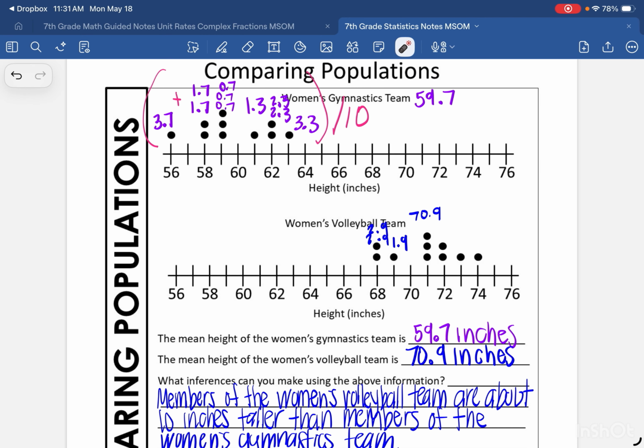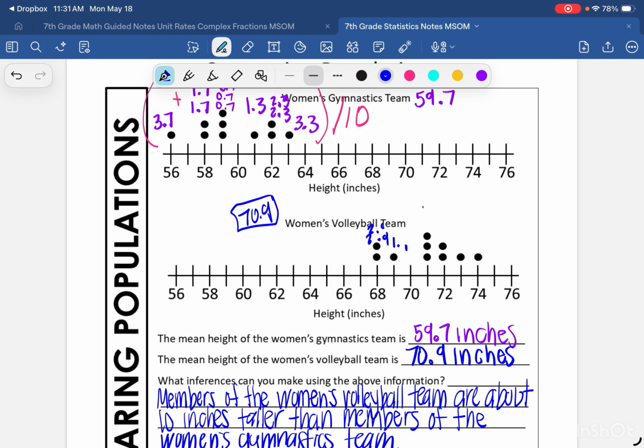And then I'm looking at these data points right here. That's 71. So how far is 70.9 away from 71? And that's 0.1. So 0.1 written 3 times. How far is 72 away from 70.9? And that's 1.1. How far is 73 away from 70.9? And that's 2.1. And 74 would be 3.1.